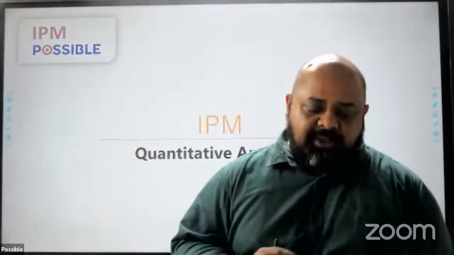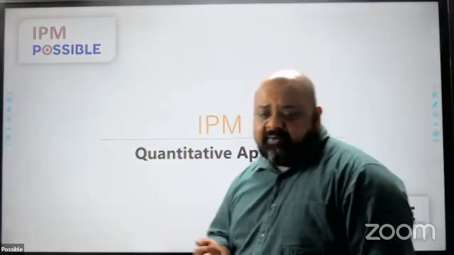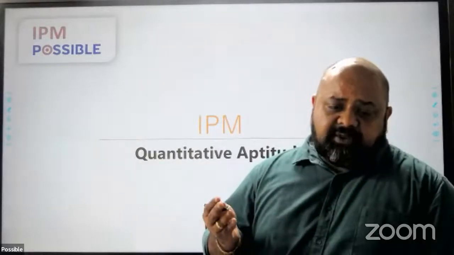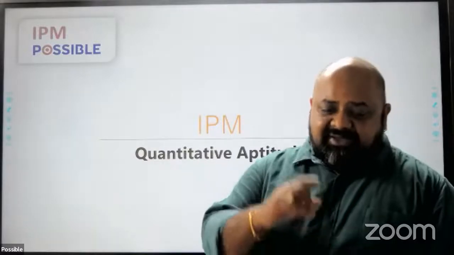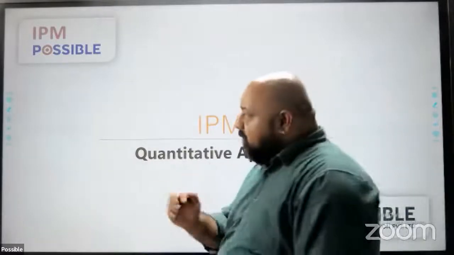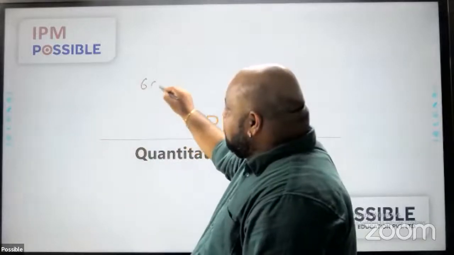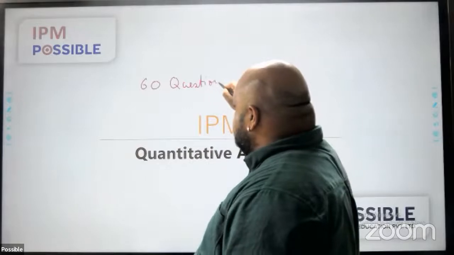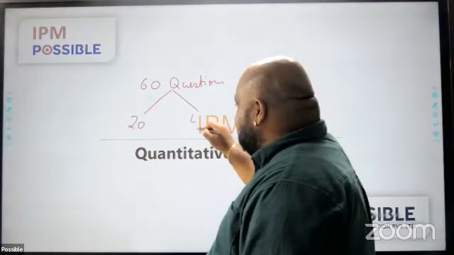Now, in 2019, the quant section in IPM had 60 questions. That is the usual pattern that IPM Indore was following. But because of the lockdown and constraints that they had last year, they had shortened the paper. Before that, the quant section had 60 questions, and these 60 questions were divided in 20 and 40.